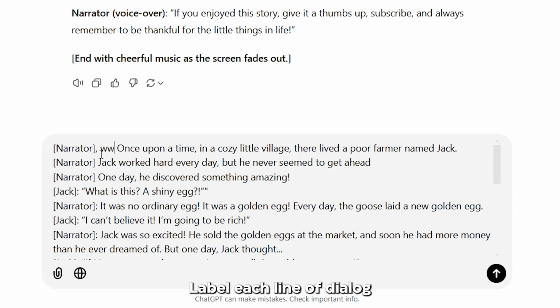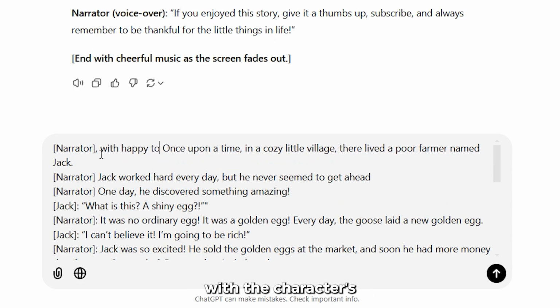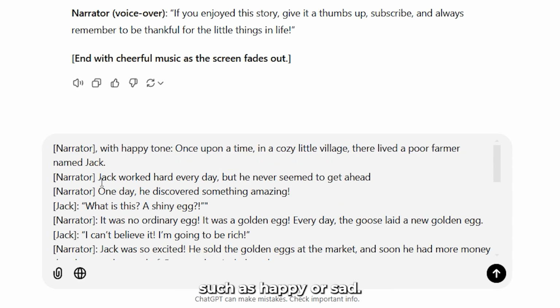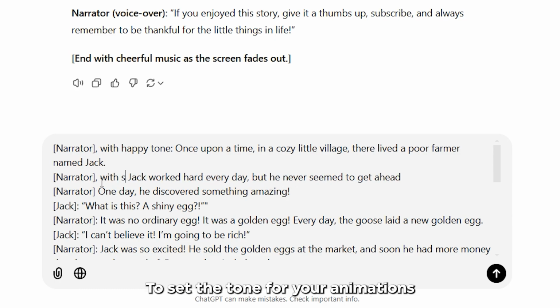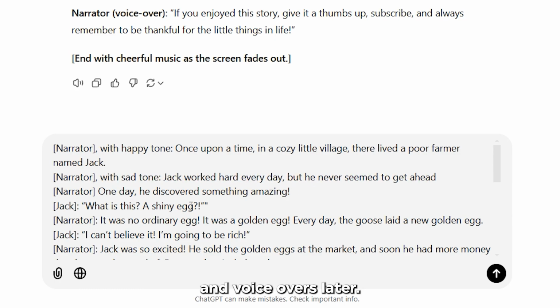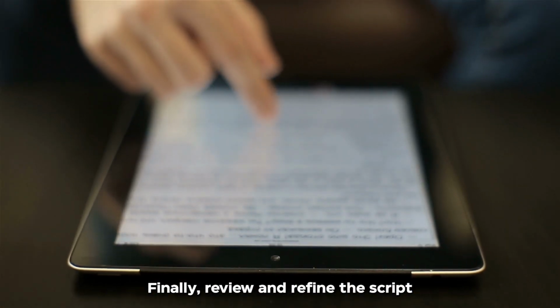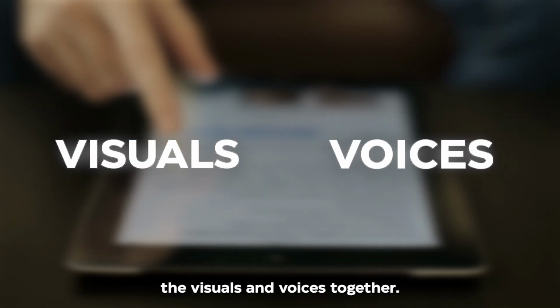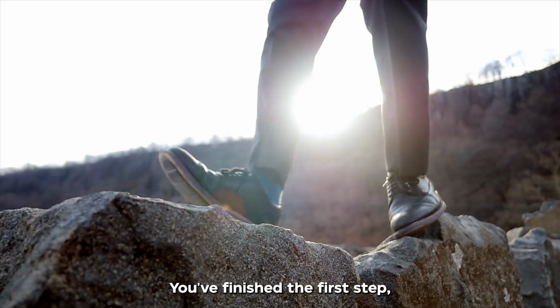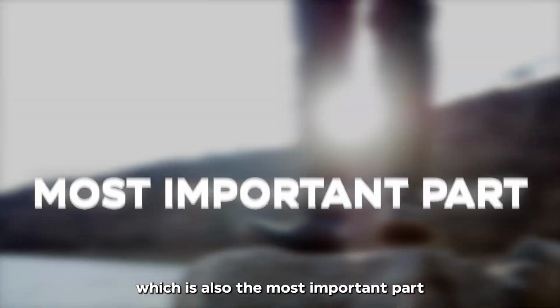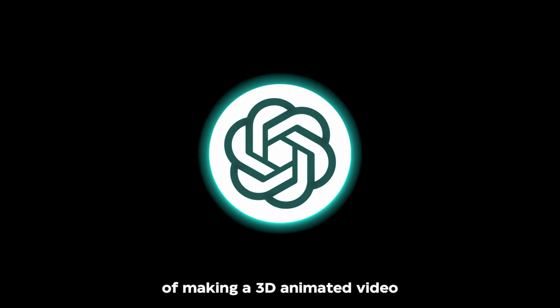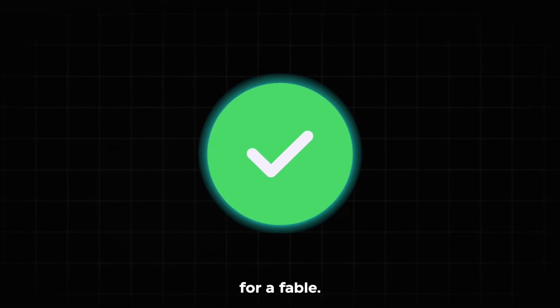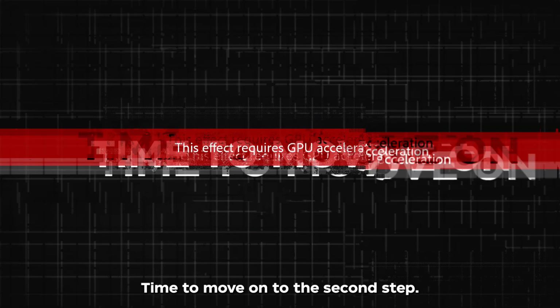This step is key. Label each line of dialogue with the character's name and add emotion tags, such as happy or sad, to set the tone for your animations and voiceovers later. Finally, review and refine the script to ensure a smooth flow. This will be your guide as you bring the visuals and voices together. Congrats! You've finished the first step, which is also the most important part in the process of making a 3D animated video for a fable. Time to move on to the second step.